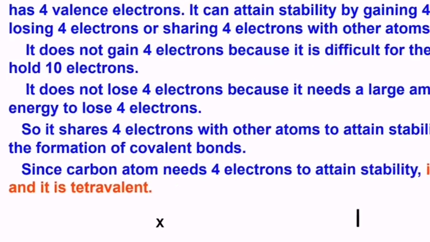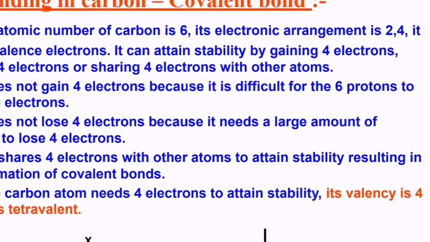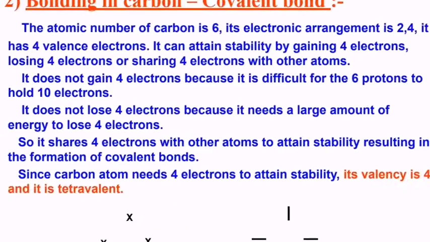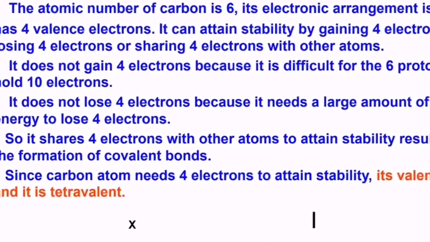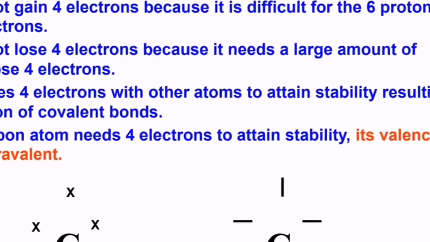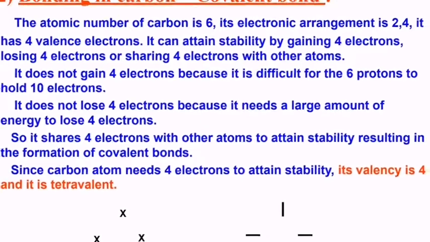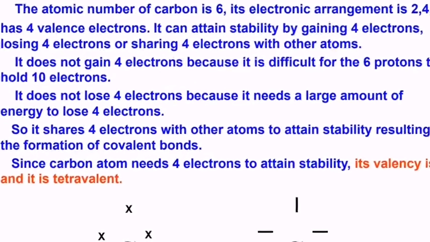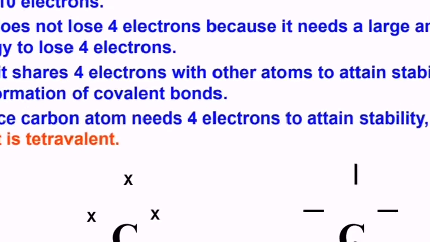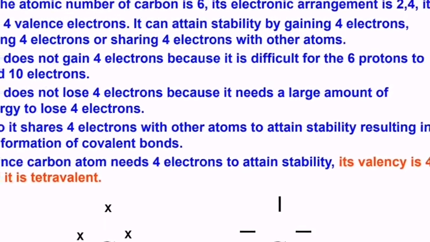The number of protons or electrons in an atom is called atomic number. The atomic number of carbon is 6. Its electronic configuration. What is electronic configuration? The electronic arrangement of atoms in an element is called electronic configuration.